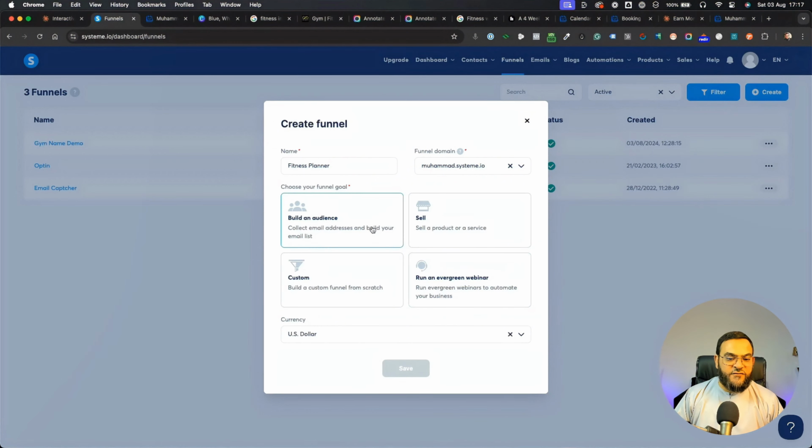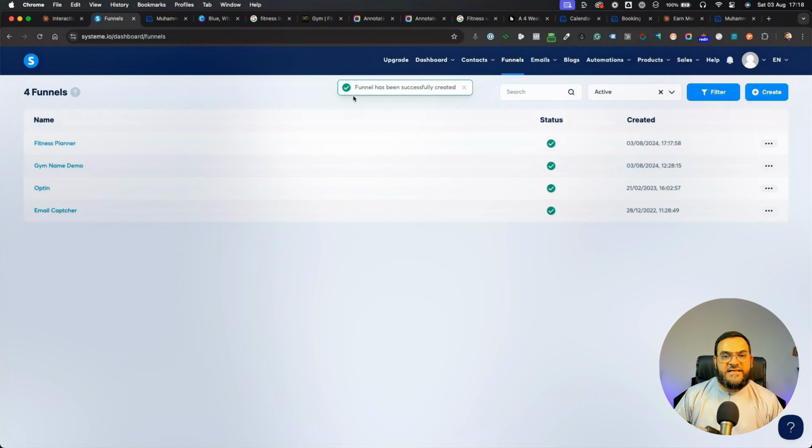But we're just going to use this for a website. So I'm just going to choose custom. Then we have a currency option. We can choose the currency, but we are not going to be selling anything. So I'll just click on save. And it says funnel has been successfully created.